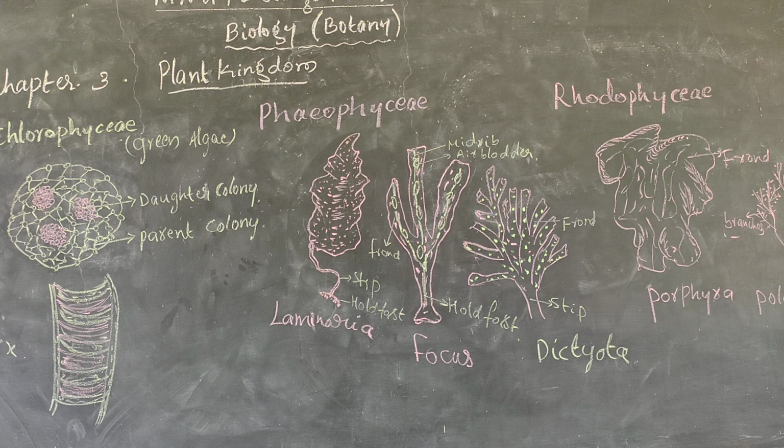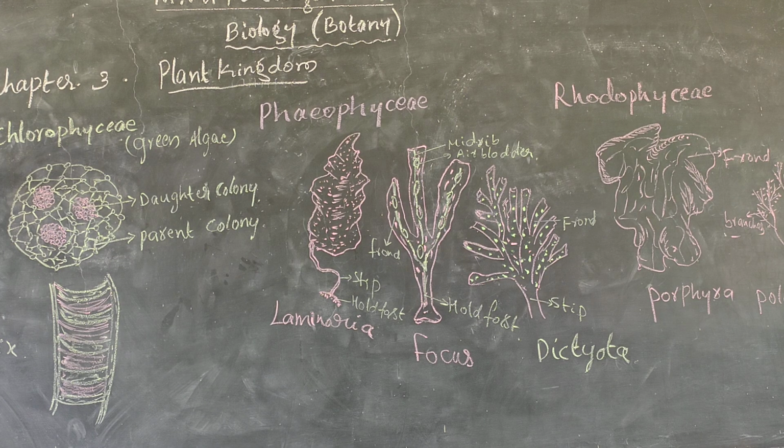The diagram indicates the daughter colony and parent colony, and here also the tubular-like structure. Volvox and Spirogyra are Chlorophyceae.